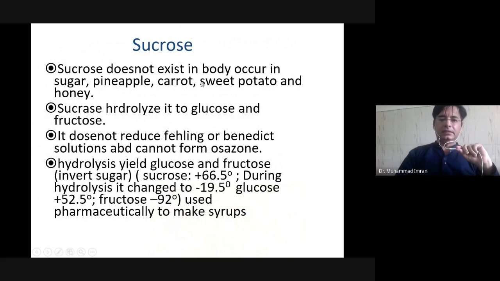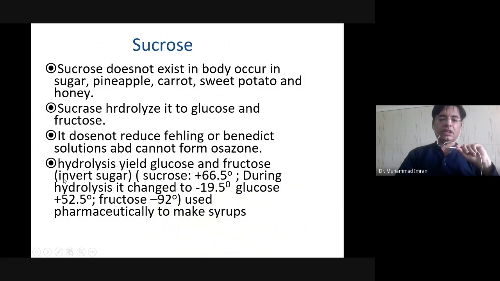Sucrose does not exist in the body; it occurs in pineapple, carrot, sweet potato, honey, and mainly in sugar cane. Sucrase hydrolyzes it into glucose and fructose. It does not reduce Fehling's and Benedict's solution and does not form an osazone mixture. Why? Because it is a non-reducing sugar, so it does not give a positive test with Fehling's, Benedict's or osazone.